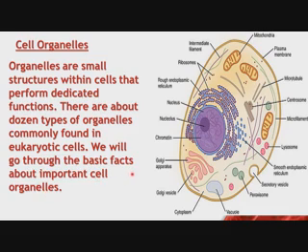Before that, we discussed four main structural components of the cell: cell wall, cell membrane, cytoplasm and cytoskeleton. And now we start cell organelles. Cell organelles are the small structures present inside the cell. Look at this: all the structures present inside the cell are the cell organelles. One by one we will discuss all these organelles and their functions.